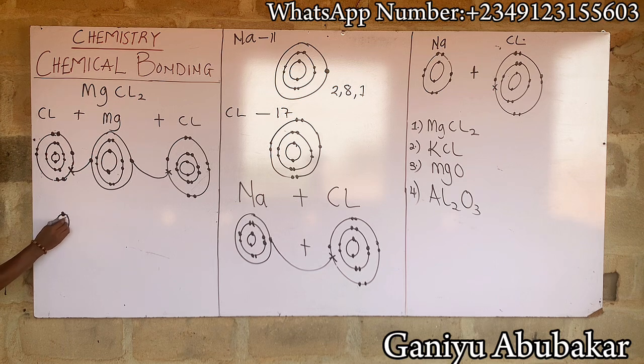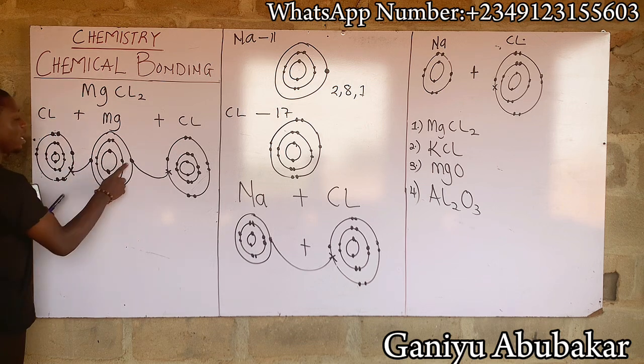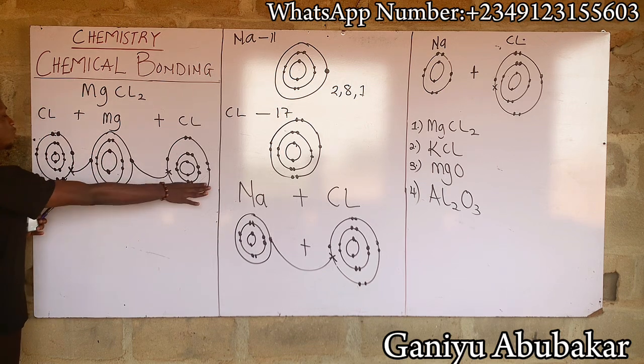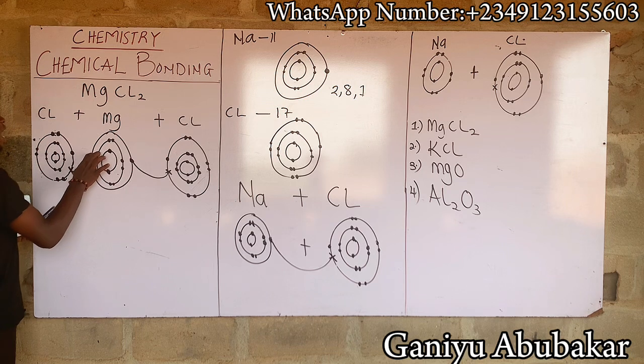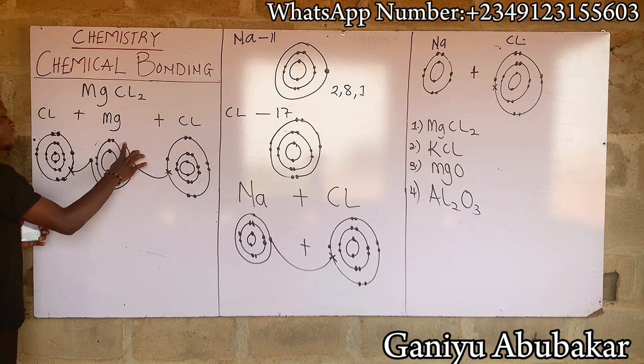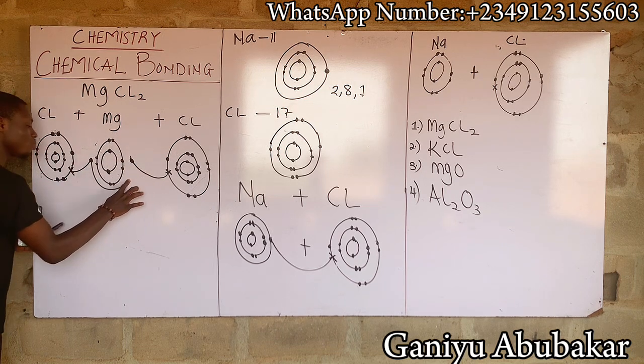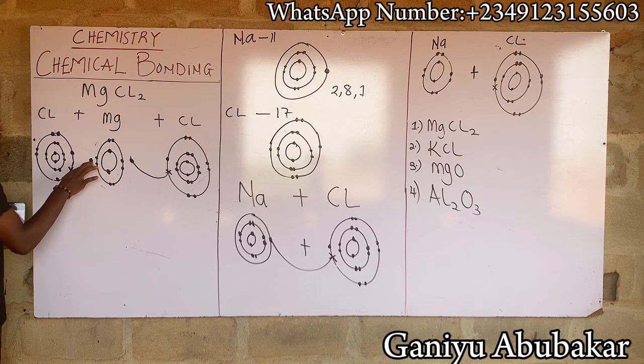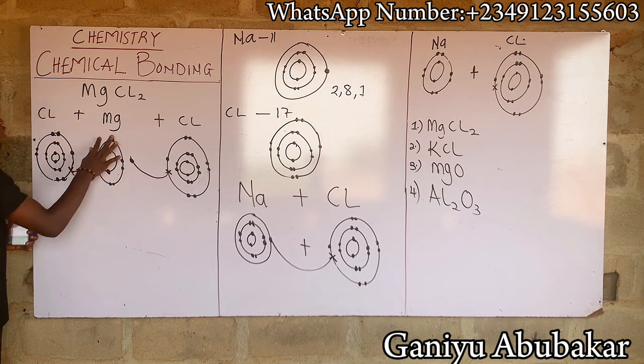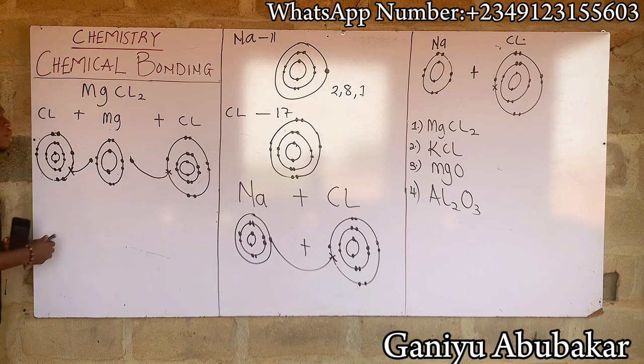Observe that these two electrons here are transferred to chlorine to the right and to the left. So I'll be having something of this nature left. Observe. So the last shell will be removed. In other words, chlorine now has become stable with this one electron attached to it.